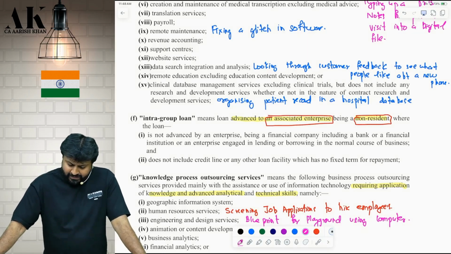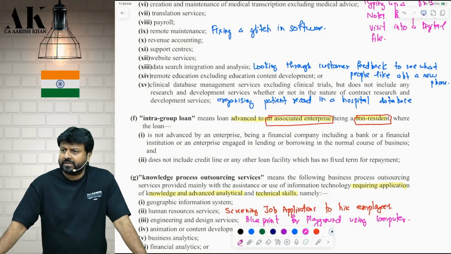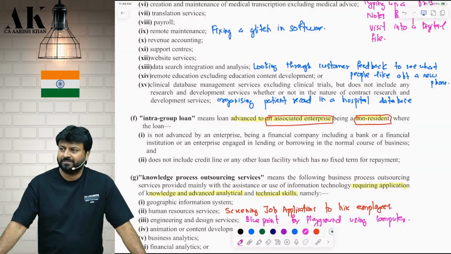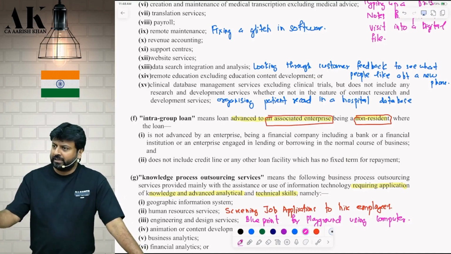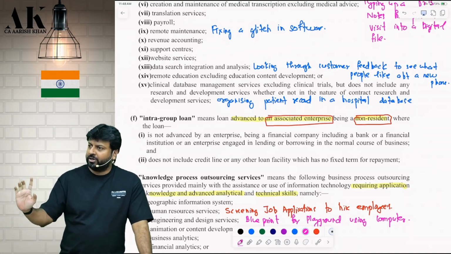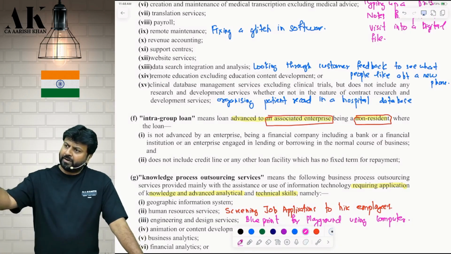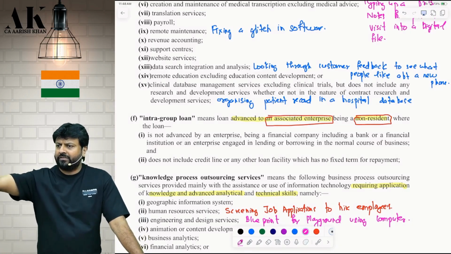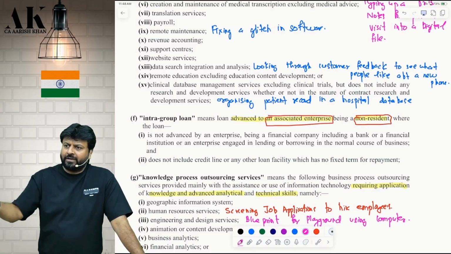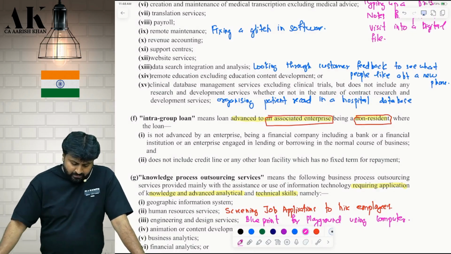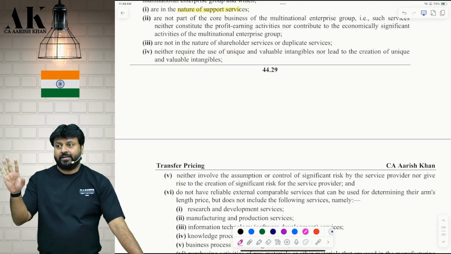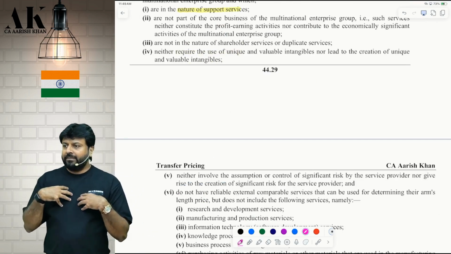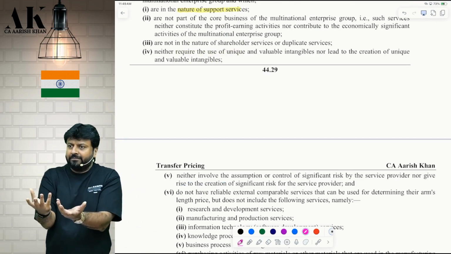Or any other loan facility which has no fixed term for repayment. Overdraft does not have any fixed term for repayment. Whenever you repay, interest will stop. Yes or no? So it should be a proper loan, which comes with a proper tenure, correct? And it comes with a proper limit, that this is the 10 crore loan we are giving you. That's it. There is no line of that particular loan. In that case, wait. I am the lender, correct? Who is the borrower?